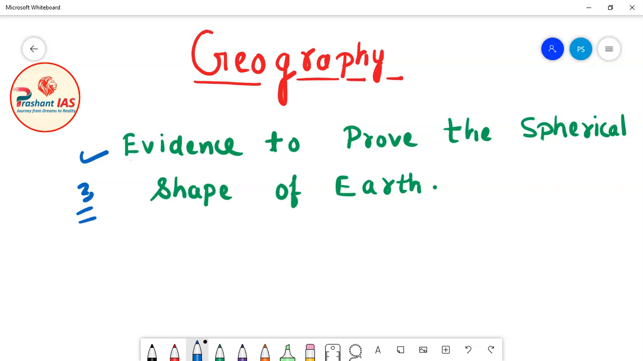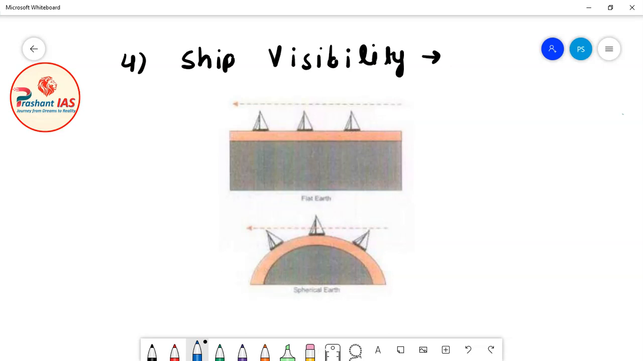So friends, let's begin. The fourth evidence is the ship visibility. Now what does it mean? Let's suppose that a person is sitting on a beach, and let's suppose that this is a ship. So a ship is coming towards that person.